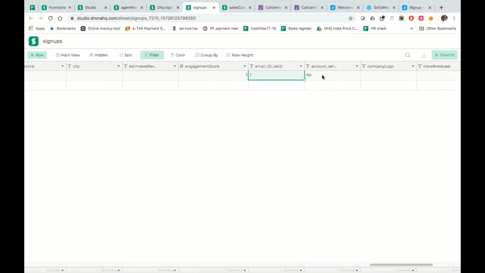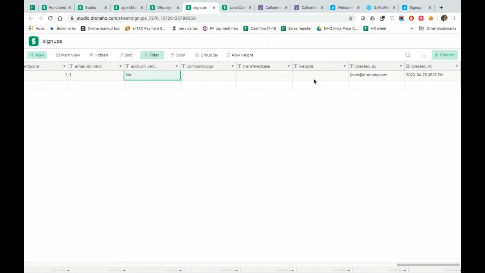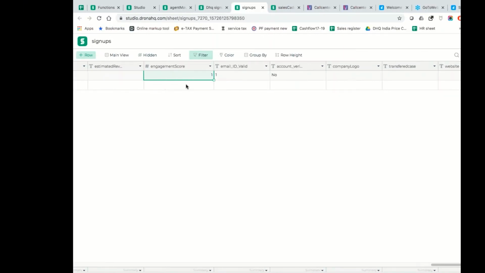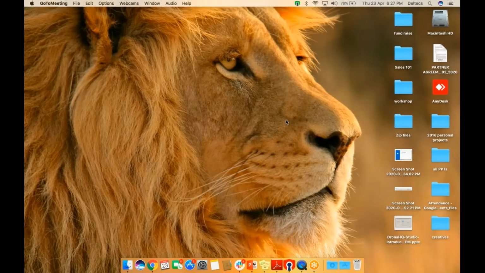It has said the email ID is valid and the account is not yet verified because he has not yet clicked on the link. So this is how you could further up your engagement game on this, right? And as you could see, since I've sent one email out to him, an engagement score of 1 is defined over here.